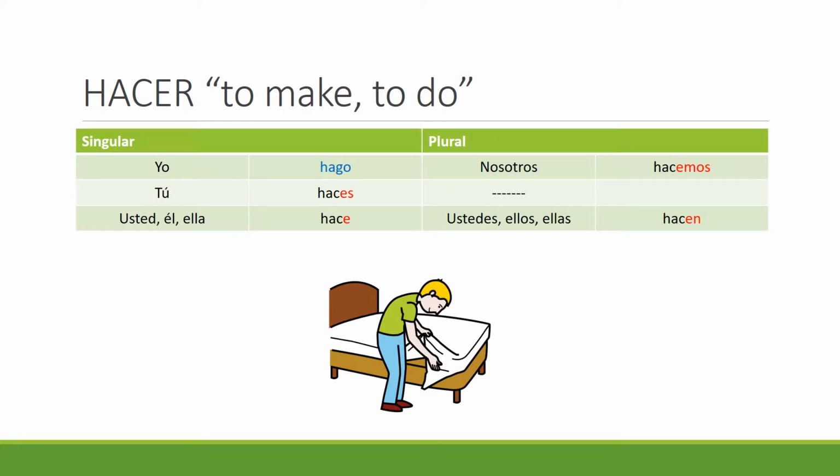Here is the verb hacer, to make or to do. Again, you're going to have to learn the word hago, I make or I do, first person singular, because it does not follow the typical er verb pattern.